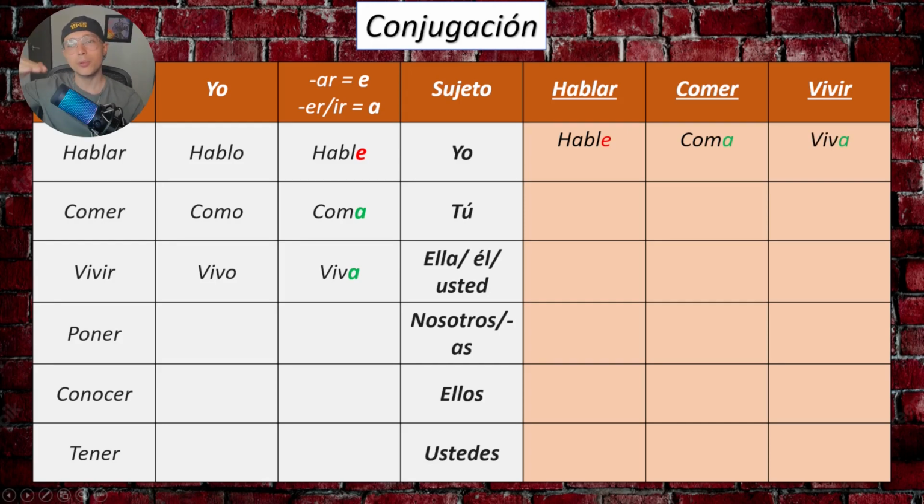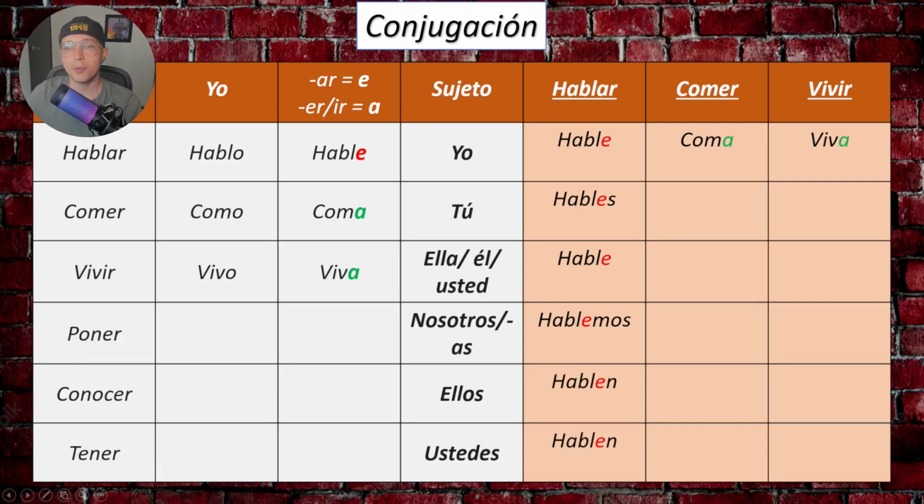Now we just need to fill this grid with the corresponding endings for each subject. For example, tú hables, ella hable, nosotros hablemos, ellos hablen, ustedes hablen.